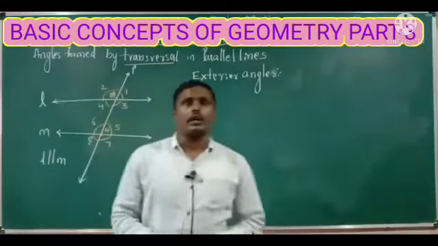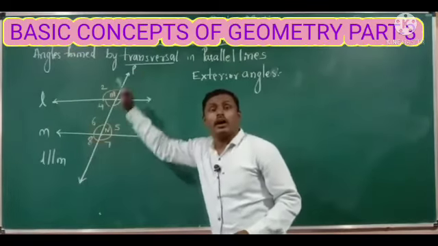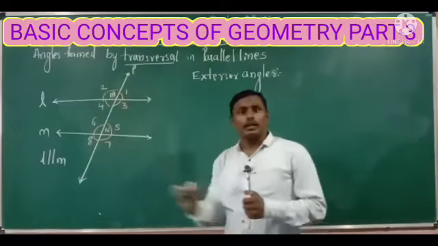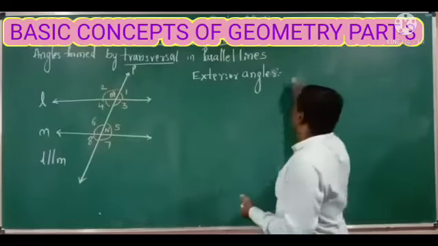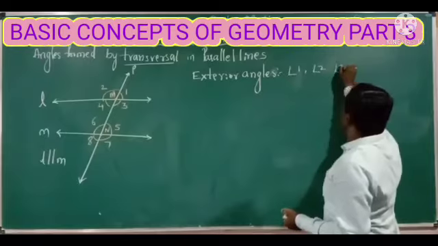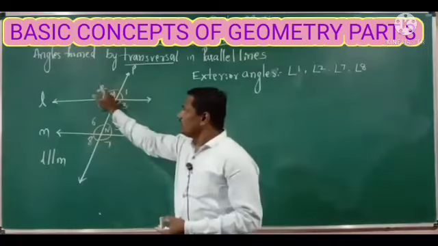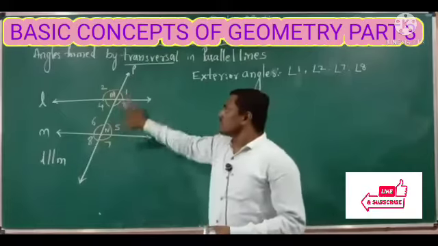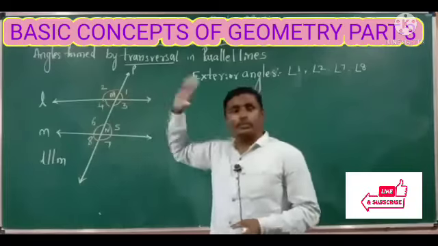Why? Because all these 4 angles are lying in the outer part, outside the parallel lines. So these all 4 angles are exterior angles. What are the exterior angles? Angle 1, angle 2, angle 7 and angle 8. All these 4 angles are exterior angles because they are lying in the outer part of the parallel lines.